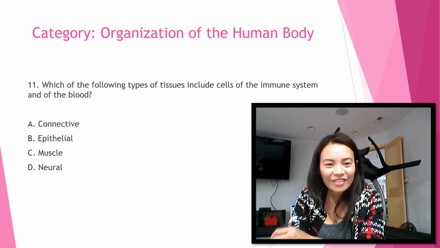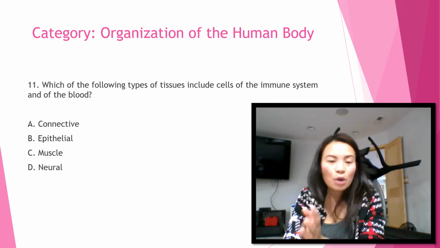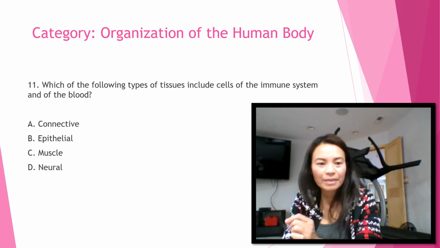Okay, number 11, it's under organization of the human body. Which of the following types of tissues include cells of the immune system and of the blood? A. Connective. B. Epithelial. C. Muscle. Or D. Neural.